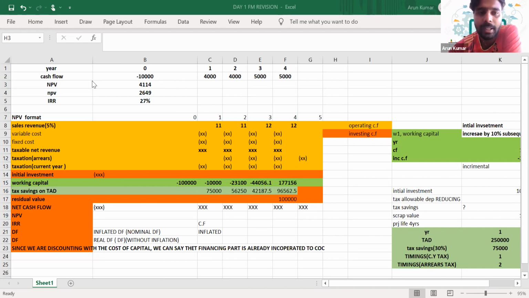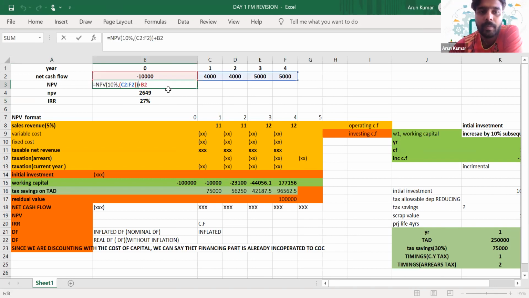Let's say you have calculated the net cash flows. Let's assume that this is your net cash flow, and your initial investment is minus 10,000, and you have got 4,000, 4,000, 5,000, 5,000 in the next 4 years. You need to calculate NPV. How will you calculate NPV here using a single step?